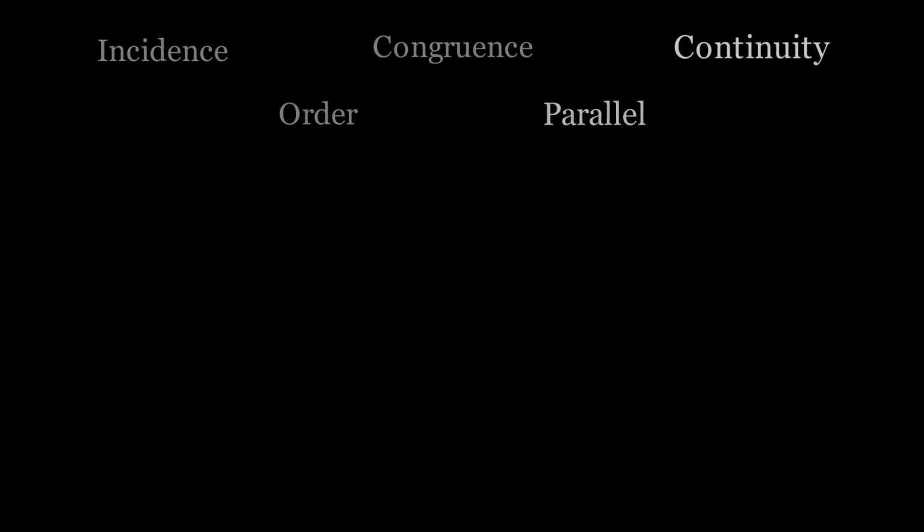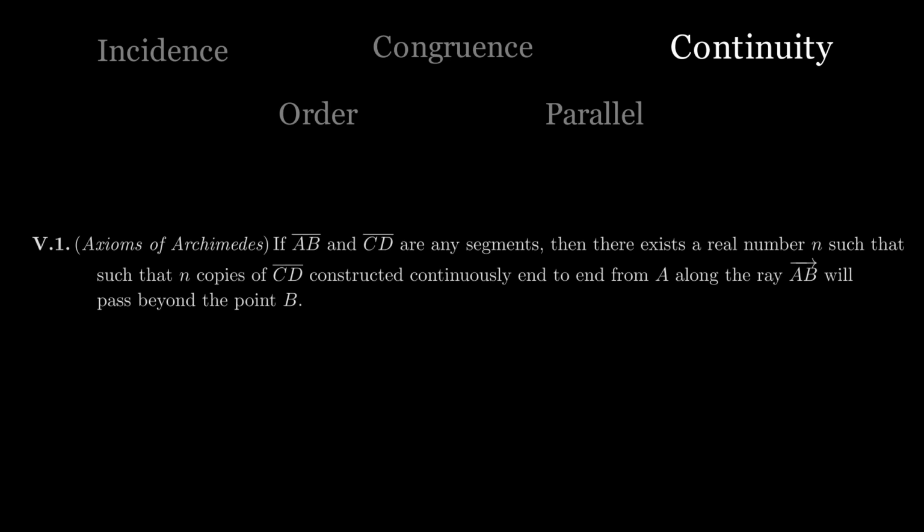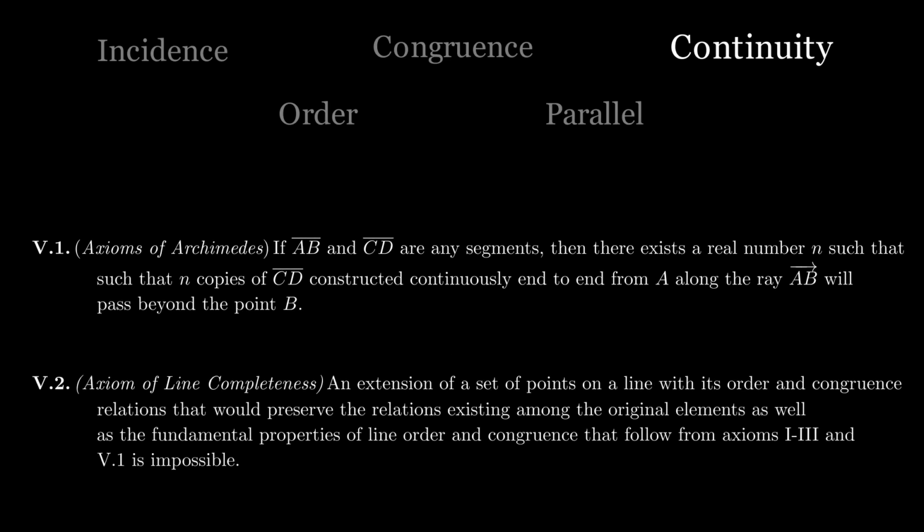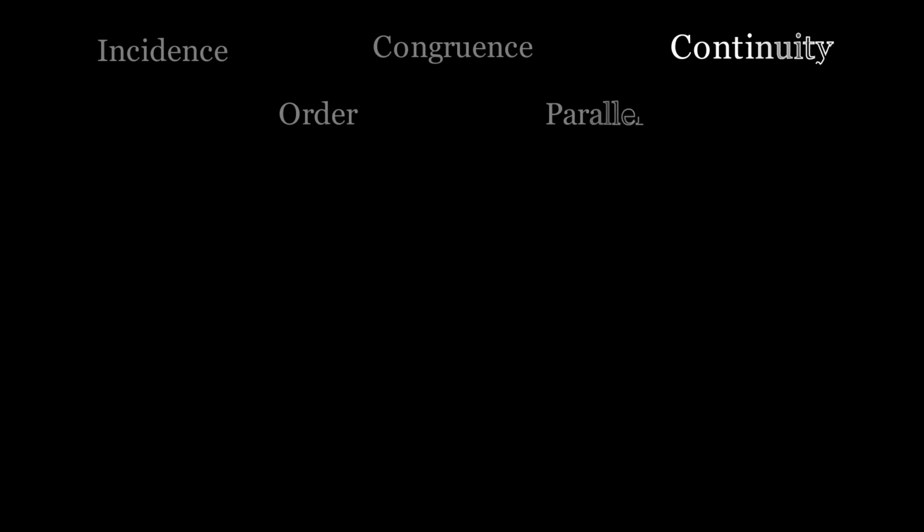Moving on to the final axioms of continuity, these axioms are not too important, but actually complete the space. The main thing to look at is the second axiom that states how it would be impossible to add to any of the other previous axioms without creating a new type of geometry. Now obviously this is not needed for the development of Euclidean geometry, but is rather used to establish a bijection between real numbers.